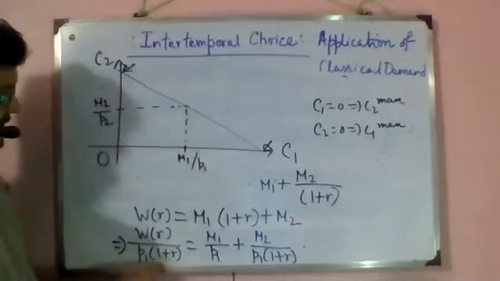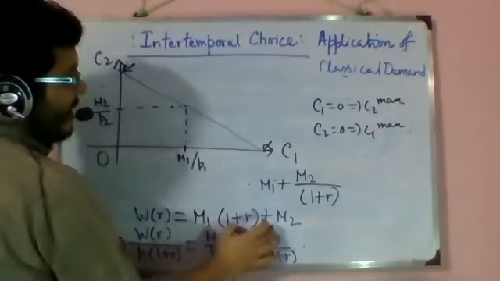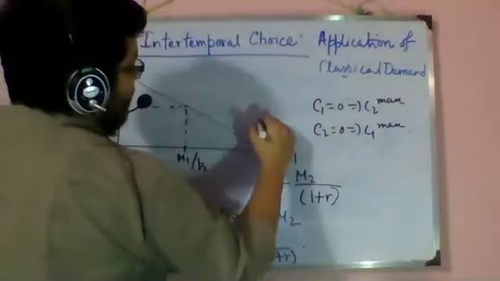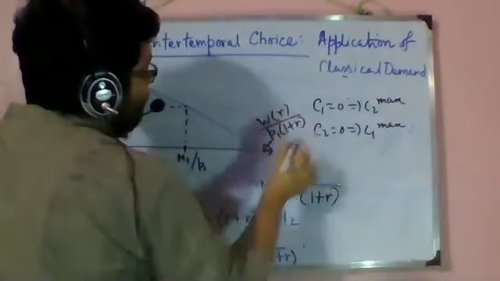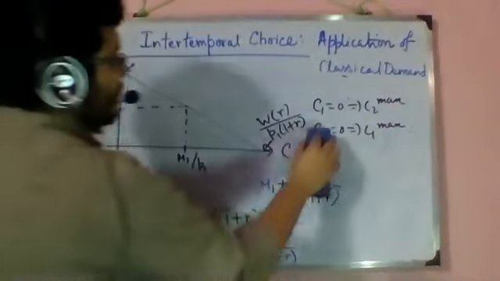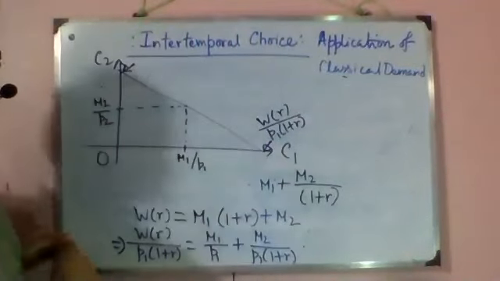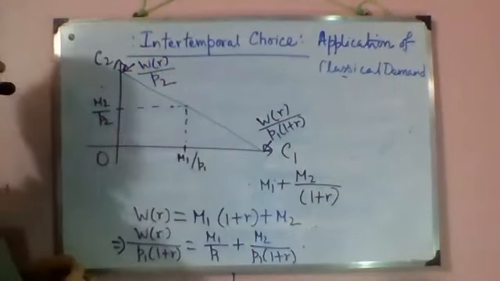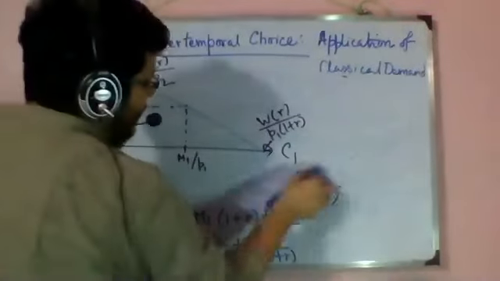So this is my total wealth. I'm dividing it by the price, so I'm getting the real endowment, the real amount of consumption that my wealth can bring to me. Here at this extreme we have WR by P1 into 1 plus R, which gives us the present value. So what about the future value? The future value will be simply WR by P2.